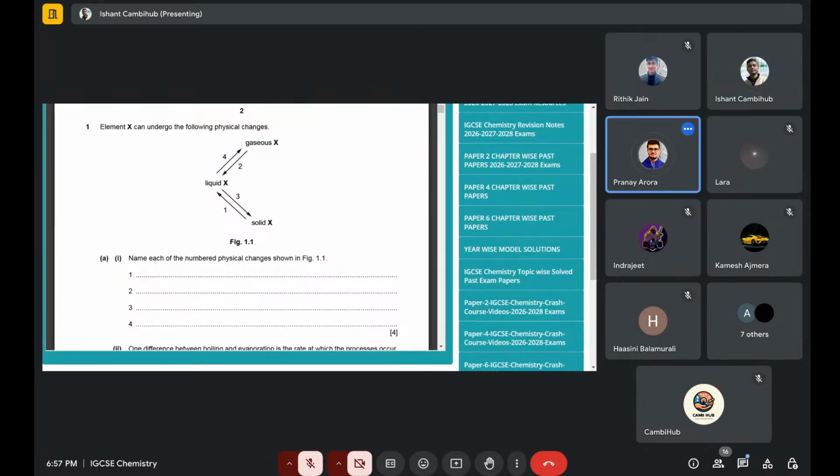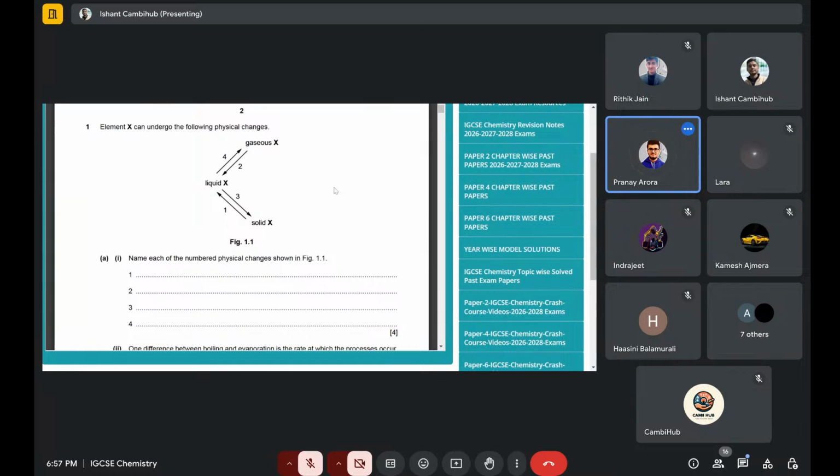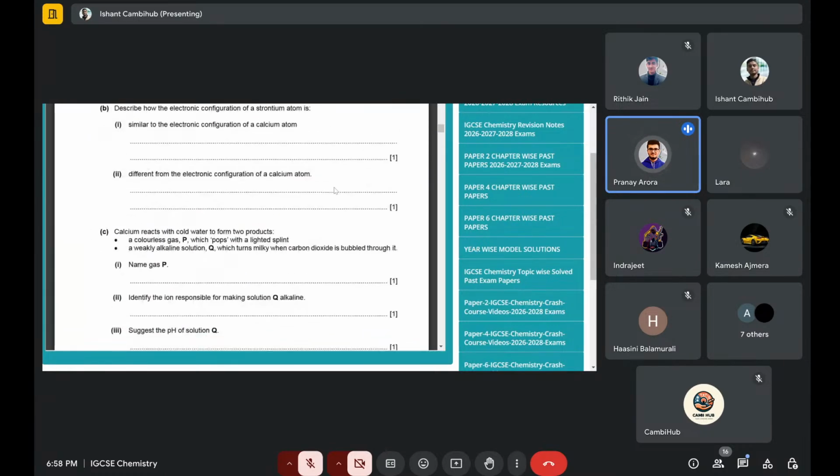Do not use thresholds from 2020 or probably 2021, because of COVID pressures the thresholds were really low. And Cambridge has said that this time the thresholds are going to skyrocket. Is there any other doubt? Any specific doubt anybody has regarding the papers? Or we can come to the time management tips.